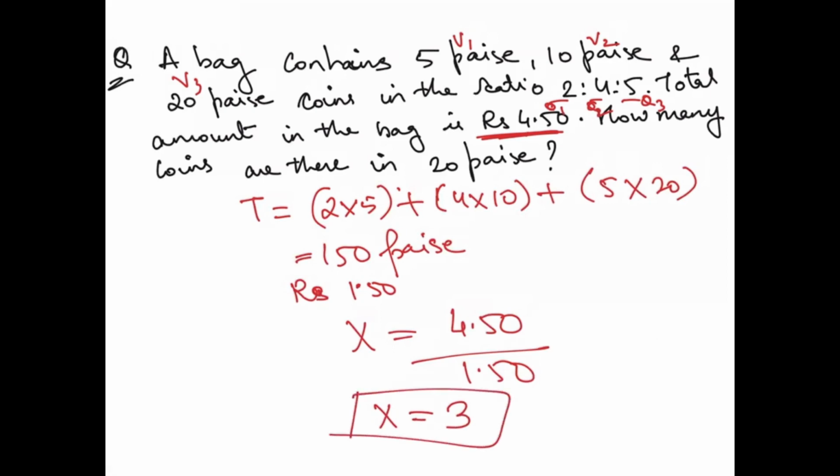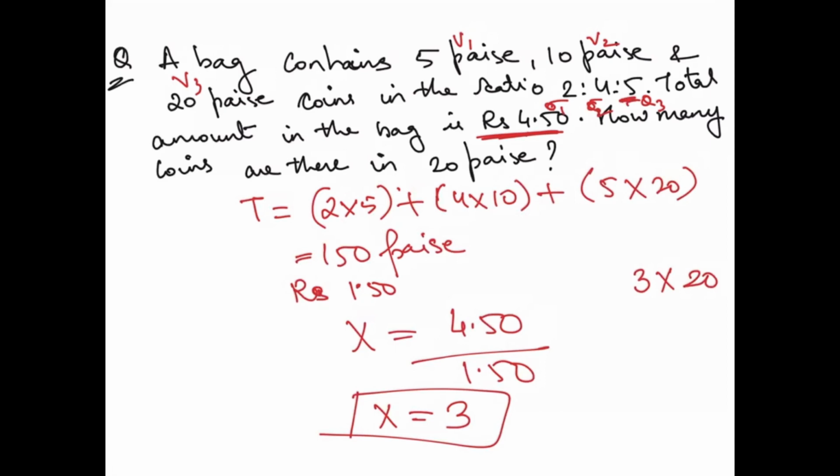Now what is the question they have asked? Quantity of 20 paise. So I told you quantity of each coin is Q1 into x1. So here 20 paise they are asking. That means Q3 and x. So x is 3 and what is Q3? So, sorry, 20 paisa, quantity is 5.